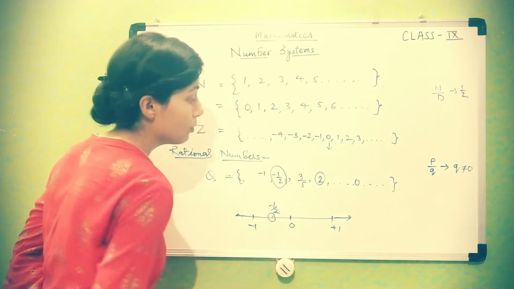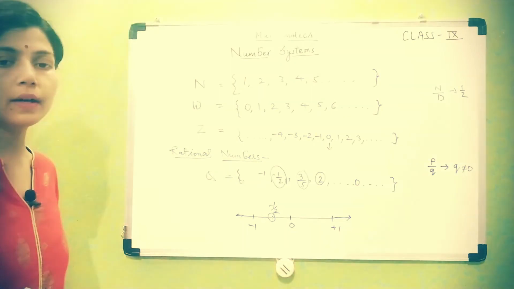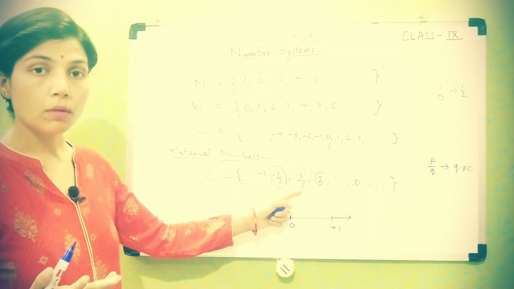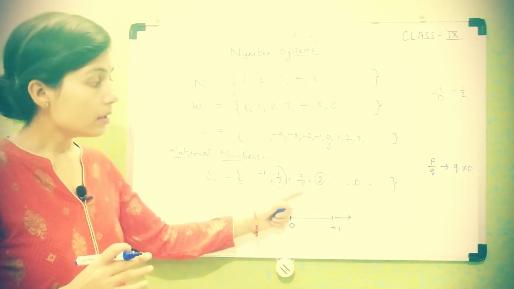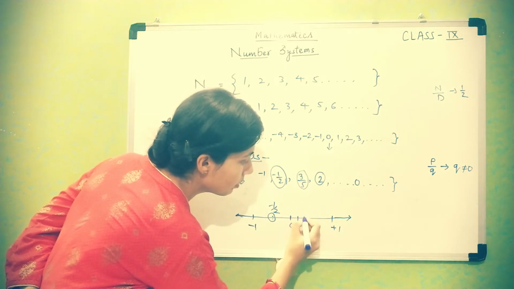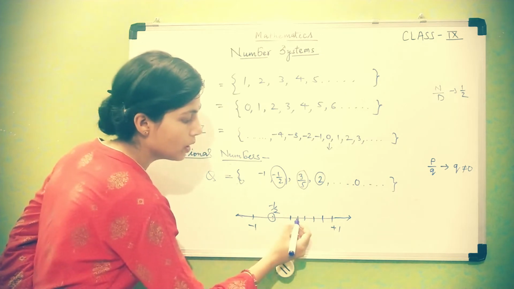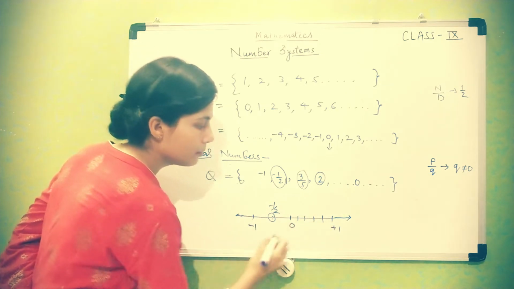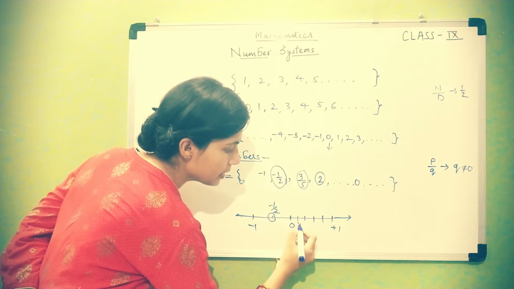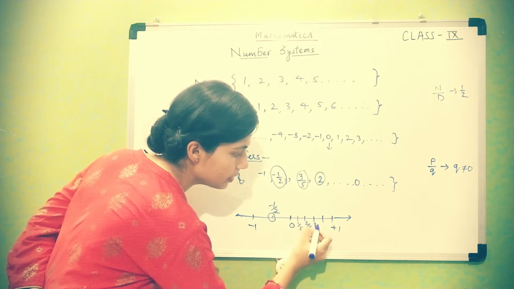Suppose you want to represent the number 3/5. The denominator is 5, so you will divide 0 to 1 into 5 equal parts like this. See, 1, 2, 3, 4, 5. This point is representing 1/5, this one 2/5 and this one 3/5.